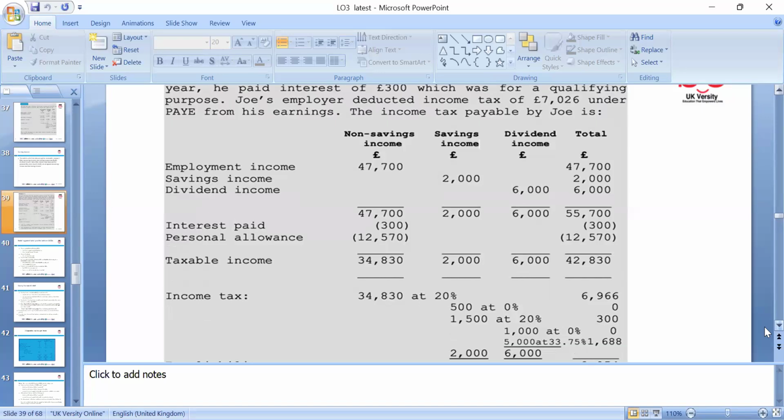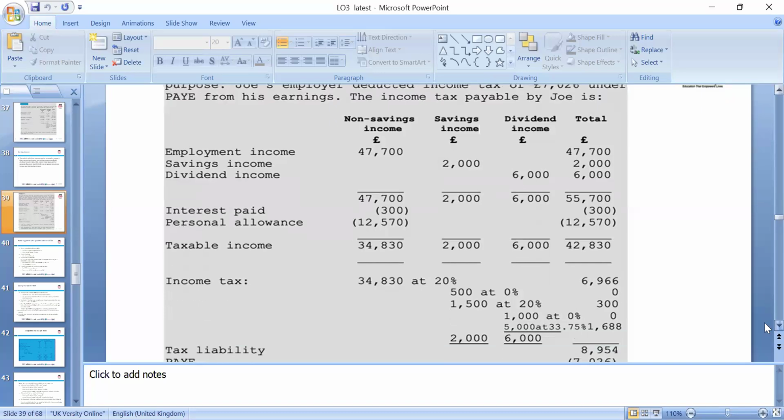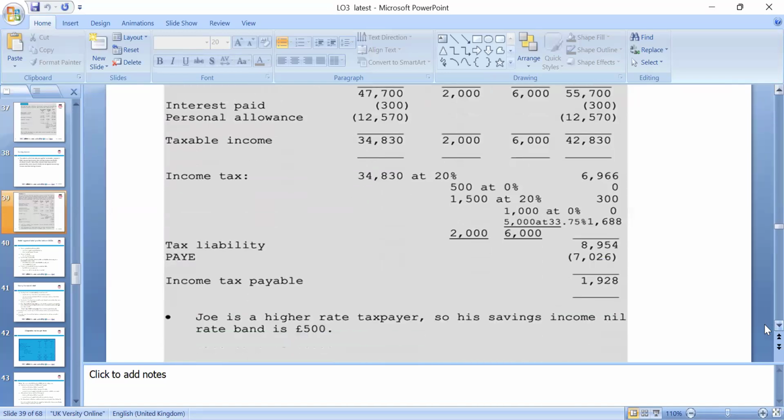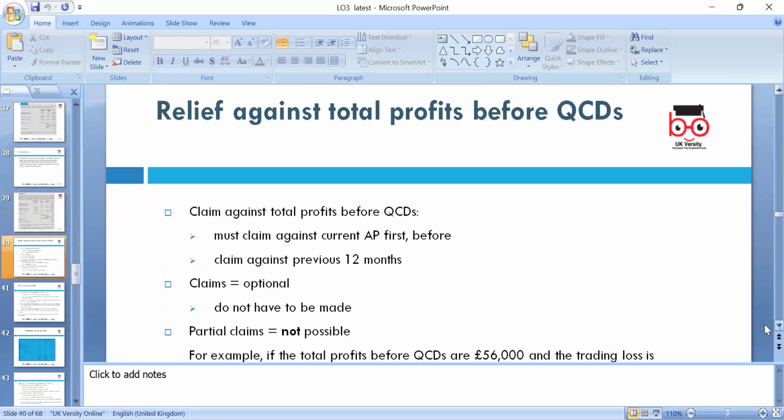And then we have to look around. Now, 37,700 is at 20%, and the savings income first 500 is exempt because our total income is more than 37,700. The 1,500 will be at 20%, and the dividend income first 1,000 is exempt, the remaining 500 will be at 33.75. Then the tax already deducted at source, and the remaining will be 1,928, that we will need to pay as tax. Okay, relief.